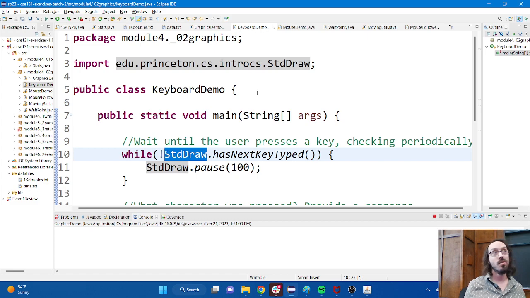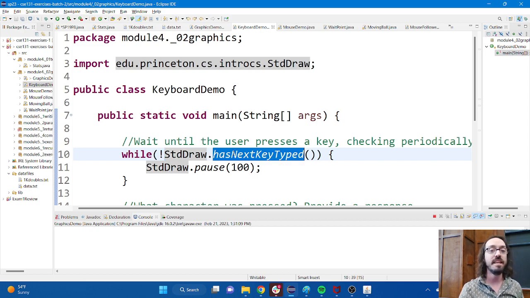This is what we call a buffer or a queue of keys. Anytime I'm checking to see if a key has been pressed, I'm going to say, give me the next key that's been pressed. It just looks at the very front of that line and gives you that letter. So if I type the word hello, H-E-L-L-O, those are all just sitting there waiting until I say, give me the next key that was typed. Then I'll get the H first. Then I'll say, give me the next key that was typed after that, and it'll give me the E. And I'll say, give me the next one, and it'll give me the L. So that's how the code works.